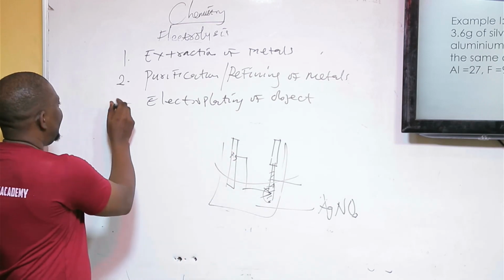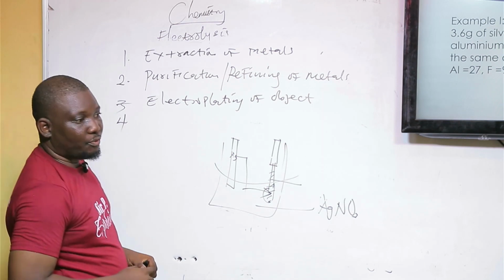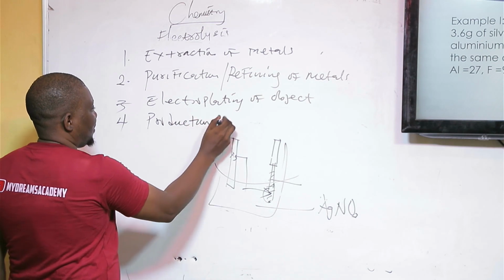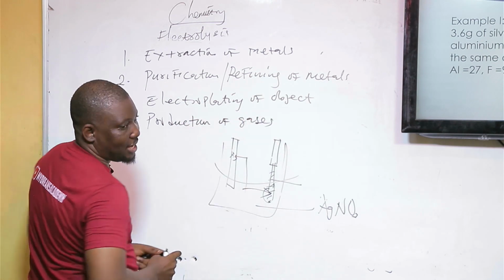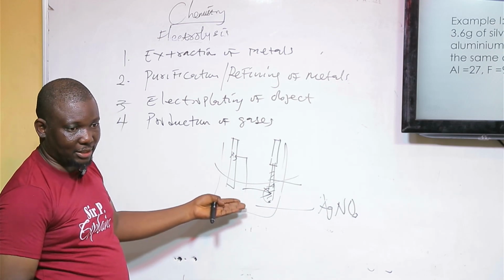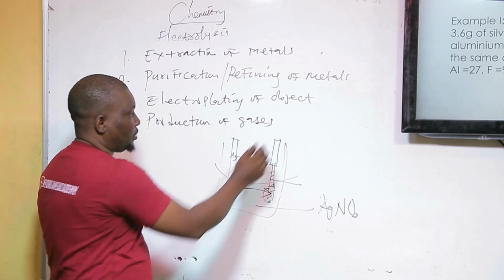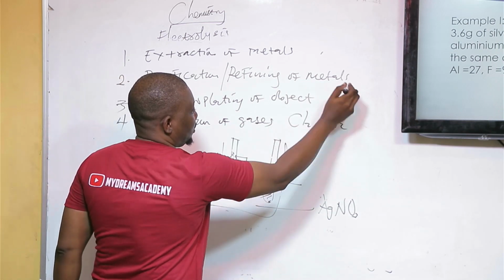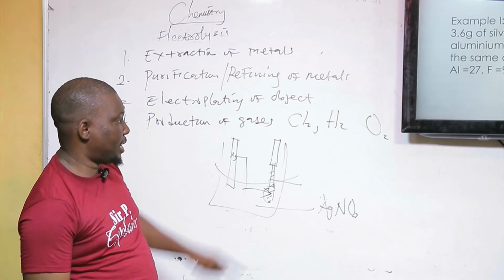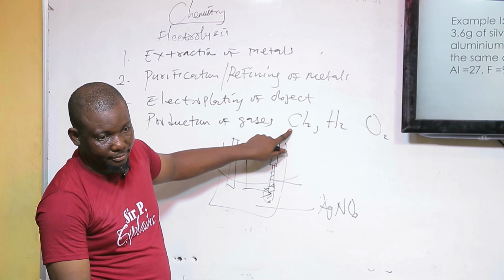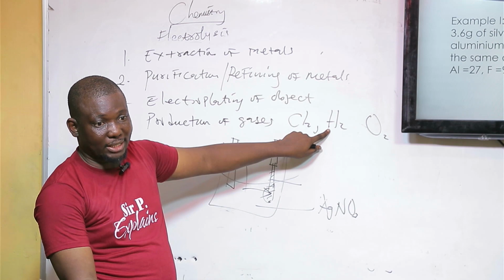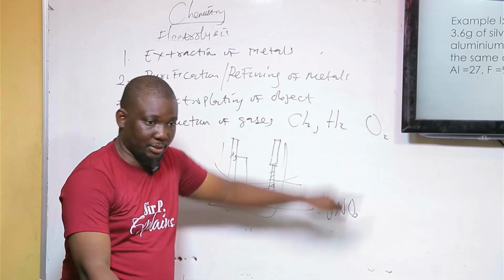So the next application of electrolysis will be for production of gases at large scale. There are gases that can be made through this process on an industrial scale. One is chlorine, second is hydrogen, and then oxygen. You can get these gases at large scale using electrolysis of brine. You can also get them using electrolysis of acidified or acidulated water, through the same process.